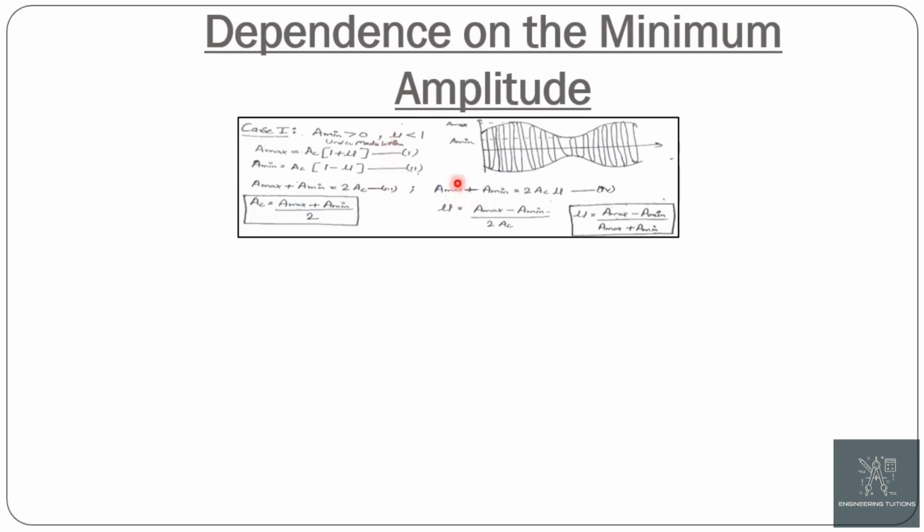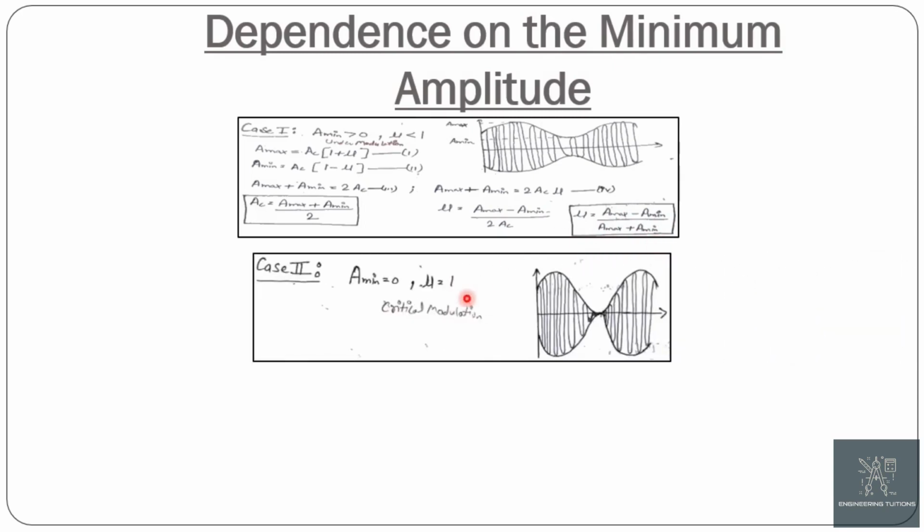After subtracting equations 1 and 2, we get A max minus A min equals twice Ac mu. Rearranging this, we get mu as A max minus A min upon twice Ac. Putting the value of Ac here, we get mu equals A max minus A min upon A max plus A min.